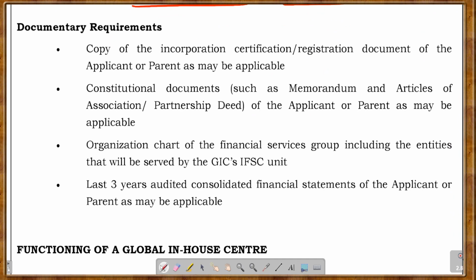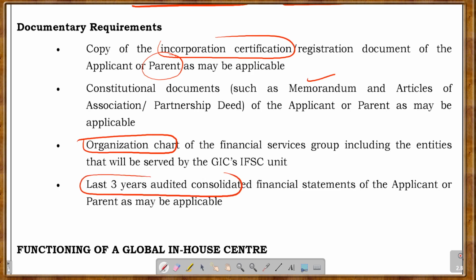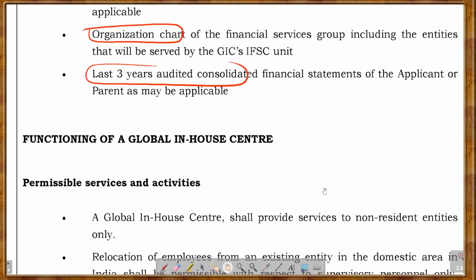So you have to provide the incorporation certificate of the parent, or if you are also an entity, then you have to provide your incorporation certificate. You have to provide your memorandum of association, partnership deed, etc. Your organizational chart, that means who reports to whom. The last 3 years' audited consolidated financial statements, if available for you, otherwise those of your parent entities.